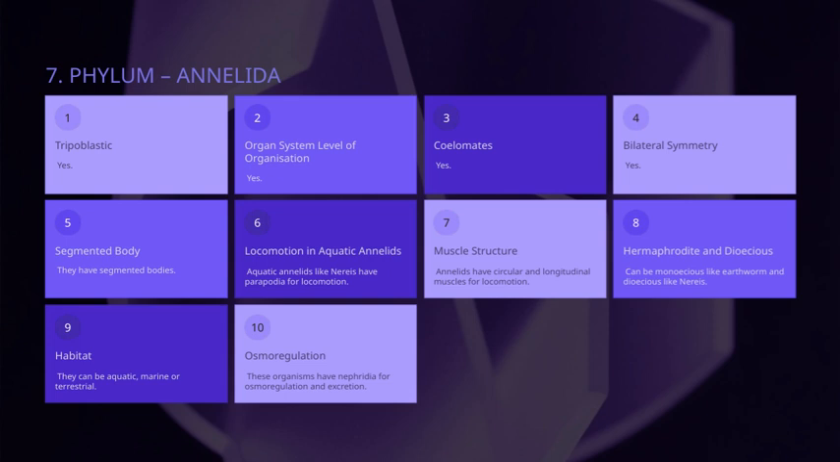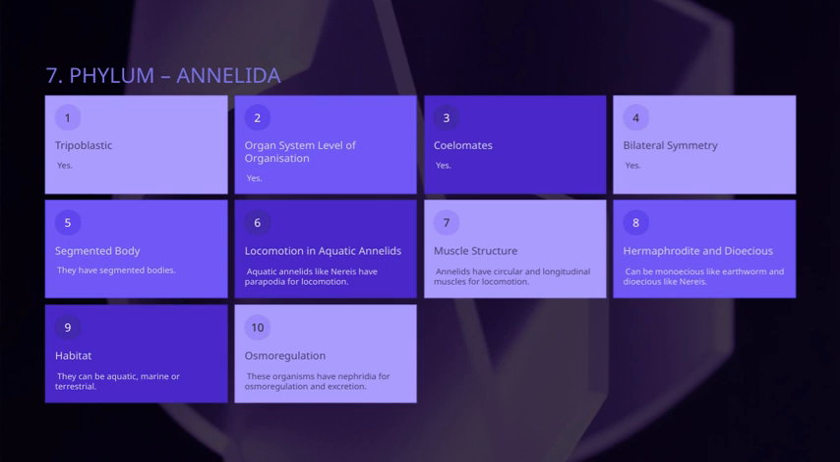First, these organisms can be either monoecious, like earthworms, meaning they have both male and female reproductive organs in the same individual, or dioecious, like Nereis, which have separate sexes. This diversity in reproductive strategies is quite fascinating. Speaking of reproduction, they can be hermaphroditic or separate sexes, which adds to their adaptability in different environments.